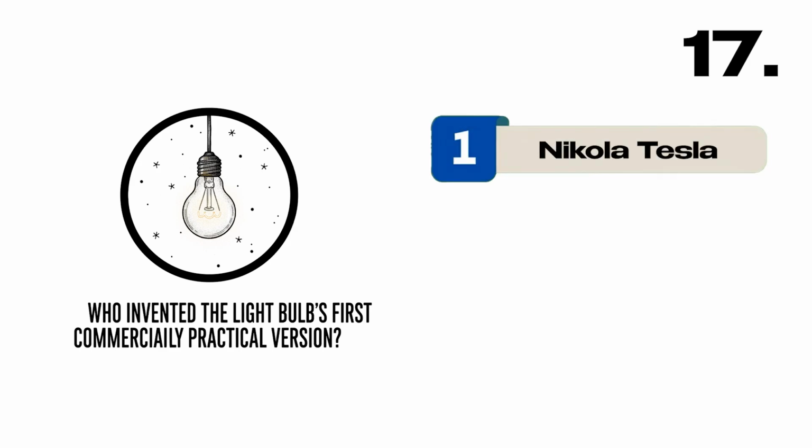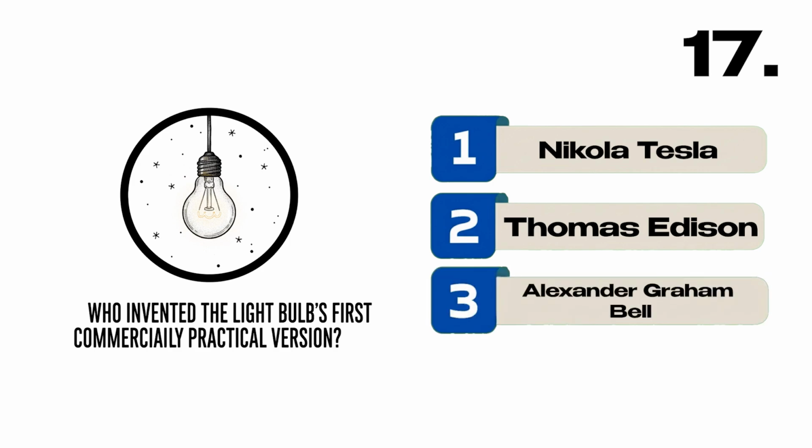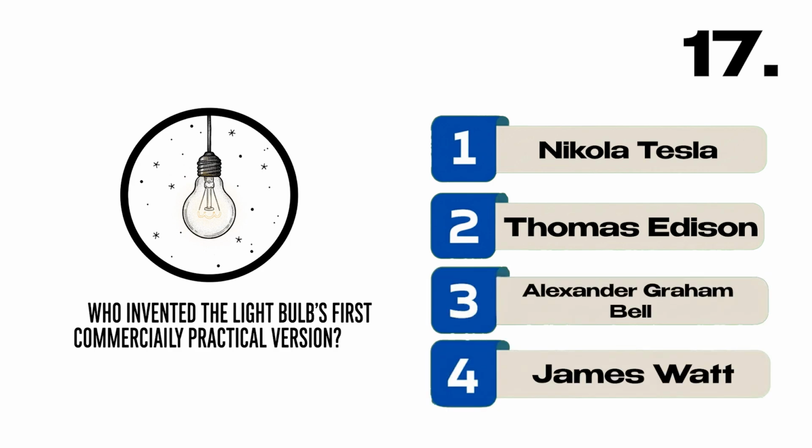Who invented the light bulb's first commercially practical version? A. Nikola Tesla, B. Thomas Edison, C. Alexander Graham Bell, D. James Watt. Correct answer, B. Thomas Edison.